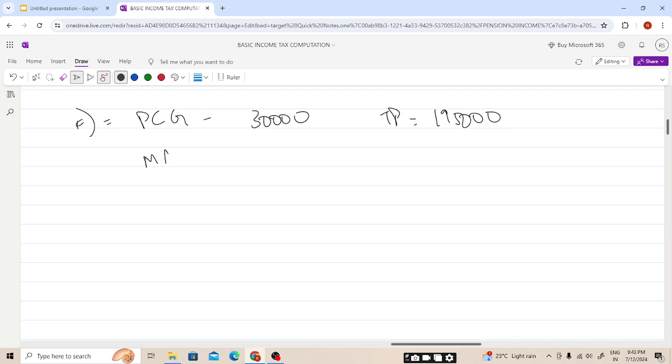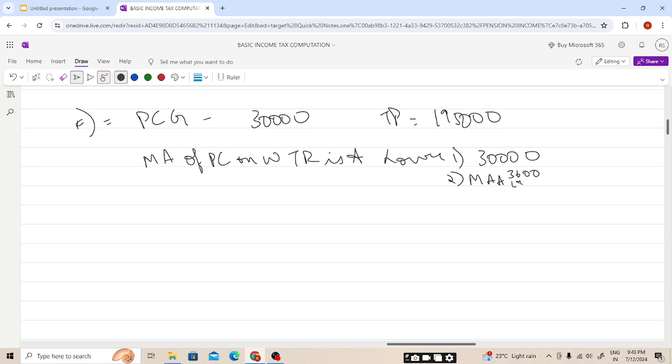So the maximum amount of pension contribution on which tax relief is available is the lower of 1 and 2. 30,000 pension contribution; maximum annual amount, the higher of 3,600 or 195,000. So this is higher. So the lower of these is, students, 30,000.